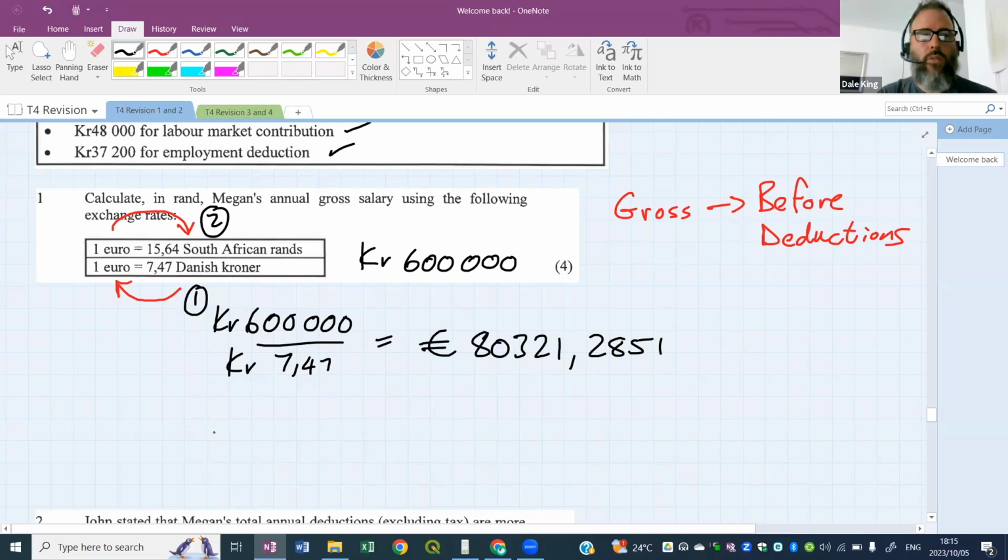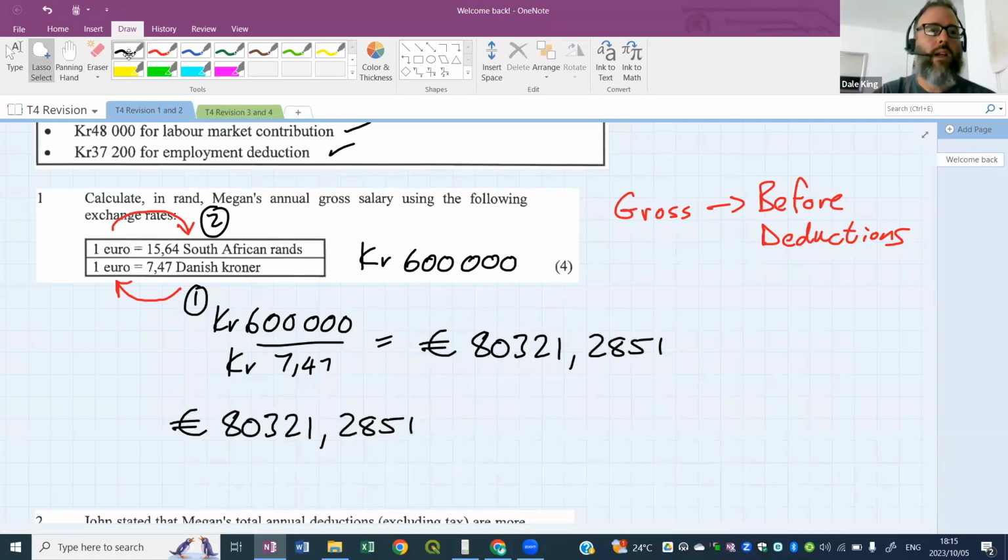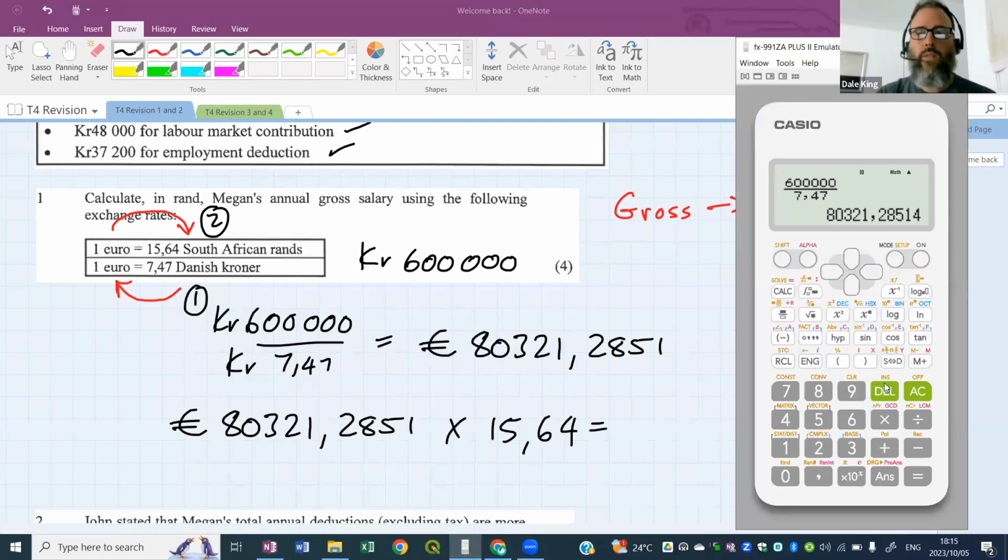Now we're going to go to South African rands. We know that 1 euro is 15,64 South African rands, and I've got a whole lot of euros here. Each one of them is 15,64. So I'm going to take this euro value. I know each one of these is 15,64 rand. So I'm going to multiply this now by 15,64. And this will give us our rands.